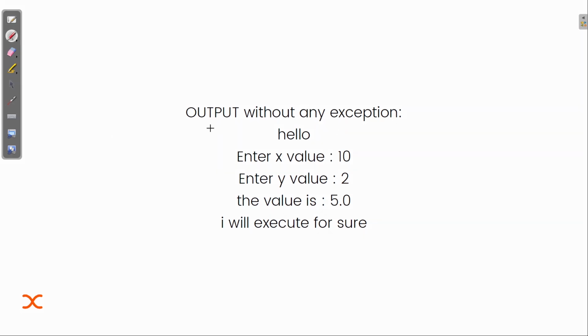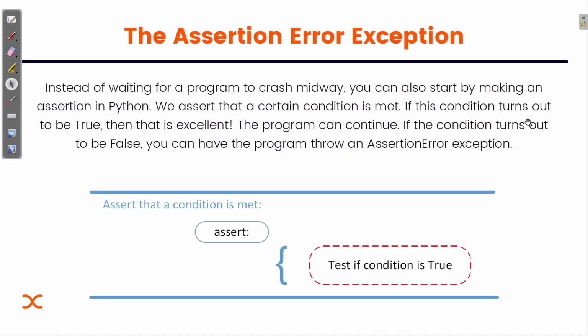So here you can see the output. Without any exceptions, it prints hello, then the first line was executed. Enter x value 10, then enter y equal to 2, then the value is 5.0. And the finally block will execute for sure, whatever the value is. Even if an error shows up or not, it doesn't care about it. It will execute for sure.